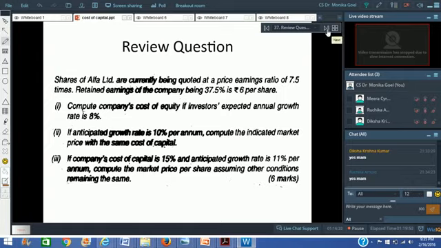Yeah, I have been able to calculate. Anybody who is trying, are you trying? Okay, what is the market price per share? If you have tried, what is the market price per share?